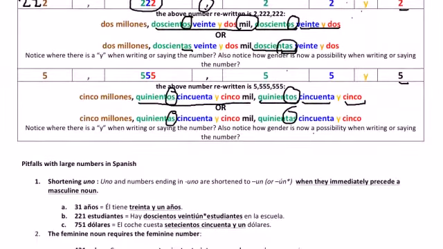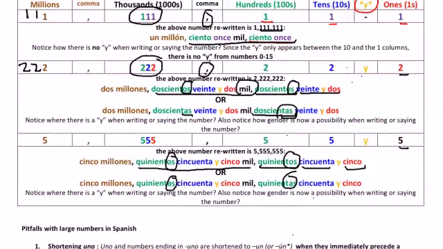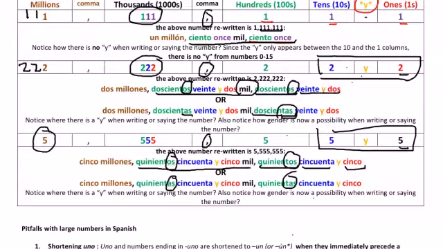So basically, keep in mind where the Y goes. No matter where it lands in the commas, whether it lands after the comma in the hundreds, before the comma in the thousands, or before the second comma in the millions, the Y is always going to go between the 10 and the 1. And the 10 and the 1 right here, and the 10 and the 1 right there. And if I were to add 55, 55 here, it would also be between the 10 and the 1.